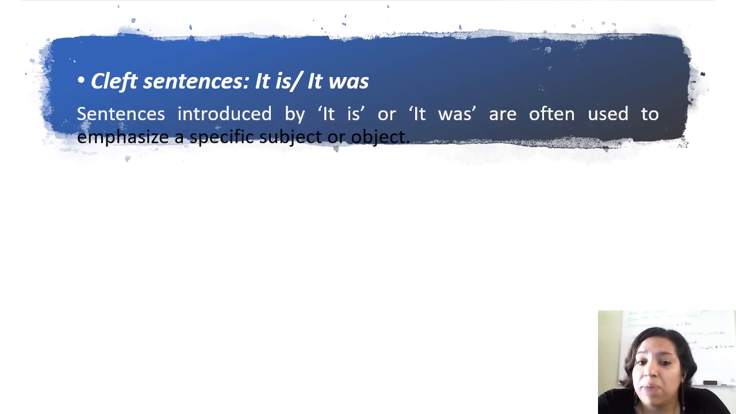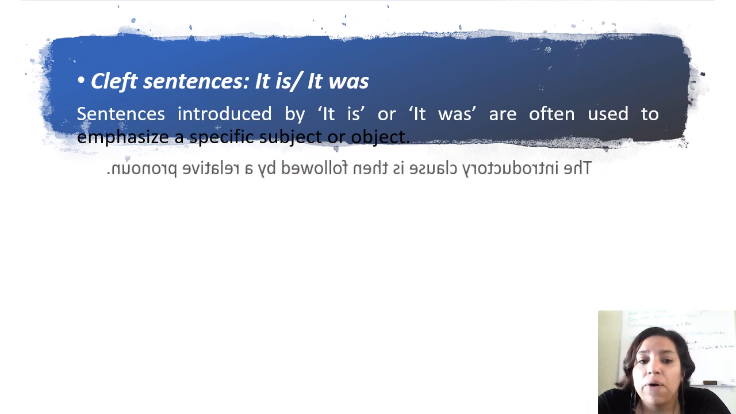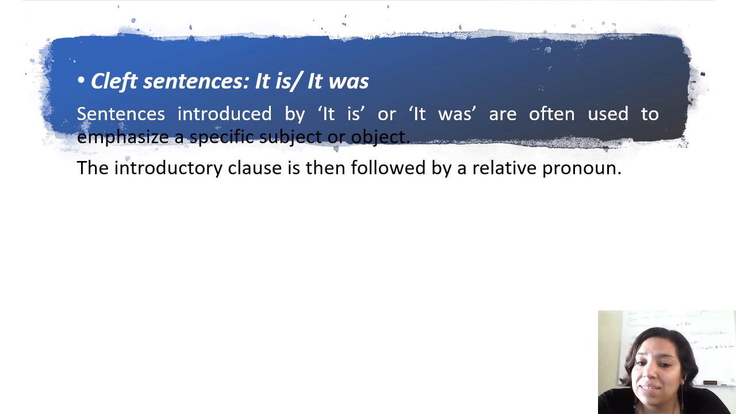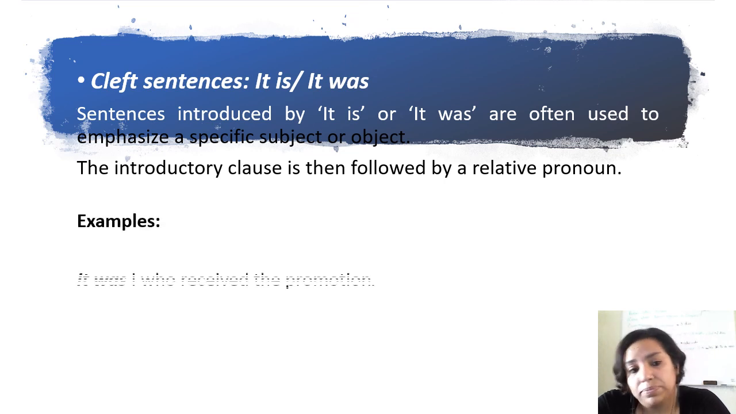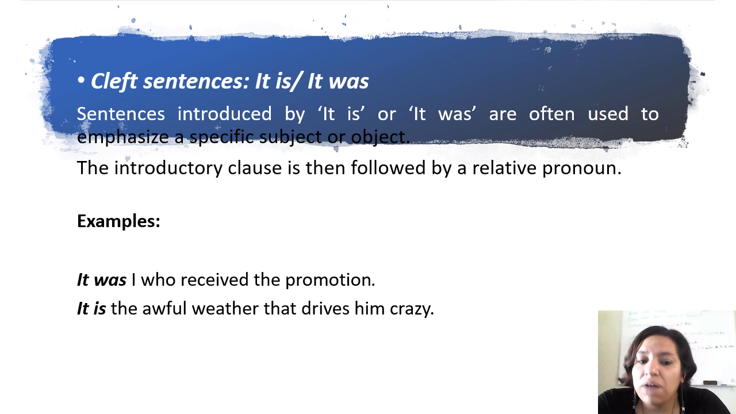Sentences introduced by it is or it was are often used to emphasize a specific subject or object. The introductory clause is then followed by a relative pronoun. For example, it was I who received the promotion. It is the awful weather that drives him crazy. So we're emphasizing the subject or the object pronoun, and we are changing it to a relative pronoun.